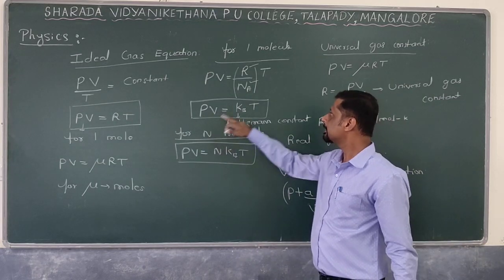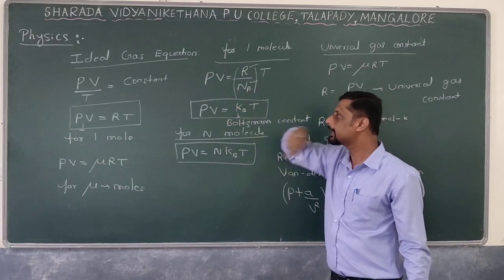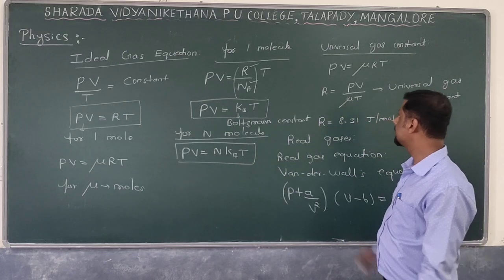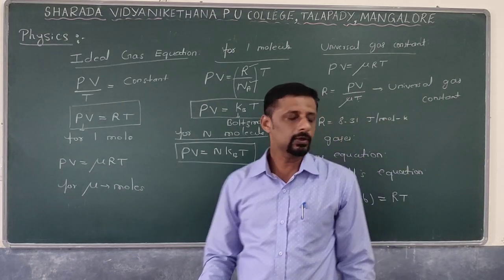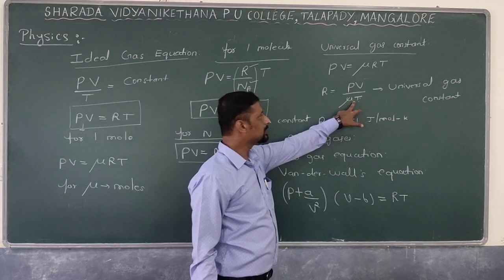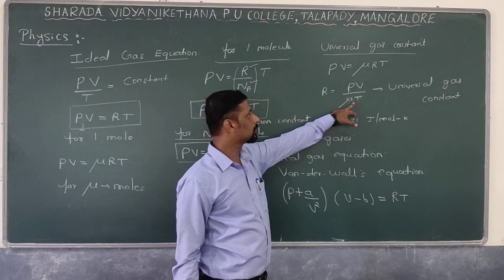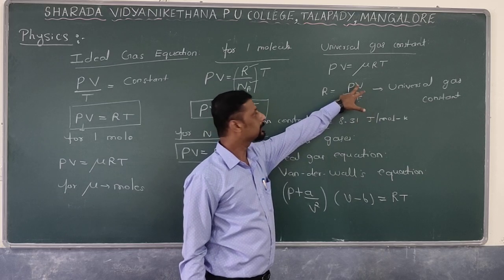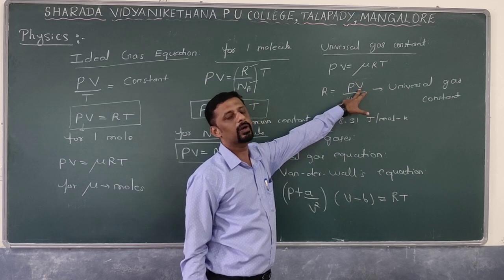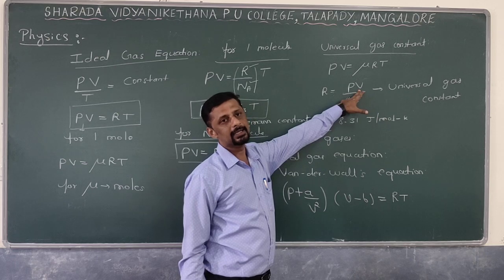So here, in this equation, PV is equal to muRT. So R is equal to PV divided by mu T, where mu is a constant which is nothing but the number of moles. What about the other terms? PV means what here? Pressure, and the product of pressure and volume is nothing but work done. Work done by the gas or on the gas.